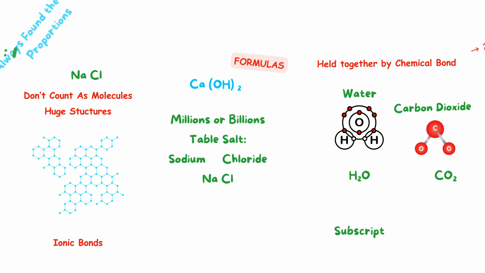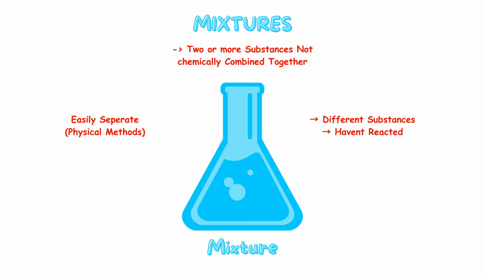Finally, before concluding, it is important to touch briefly on mixtures. A mixture is a substance made by combining two or more different substances that are not chemically bonded together. This means that while the substances in a mixture may be molecules, compounds, or individual atoms, they have not undergone a chemical reaction and do not form new substances. For example, if we took a beaker and added some oxygen molecules, some sodium chloride crystals, some individual helium atoms, and a few carbon dioxide molecules, we would be looking at a mixture. This is because all these substances are simply sitting together in the beaker and are not chemically reacting with each other. They have been physically combined but remain separate at the molecular level.